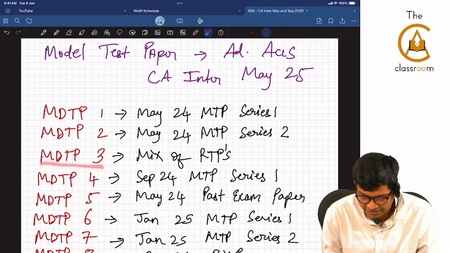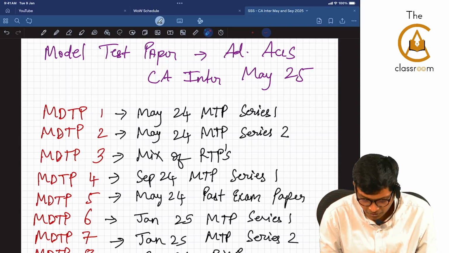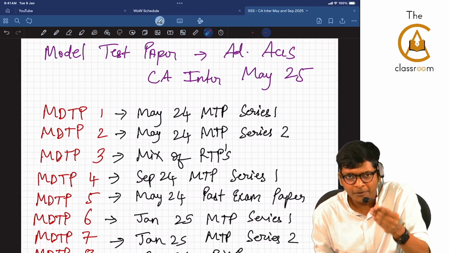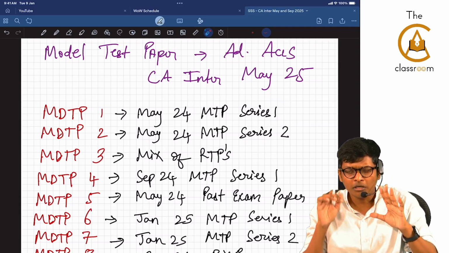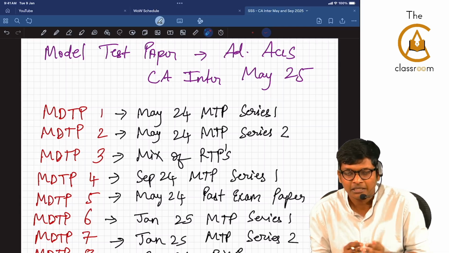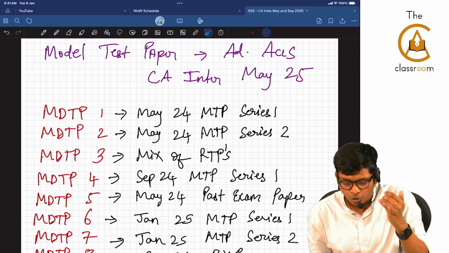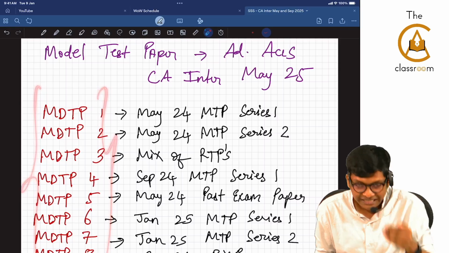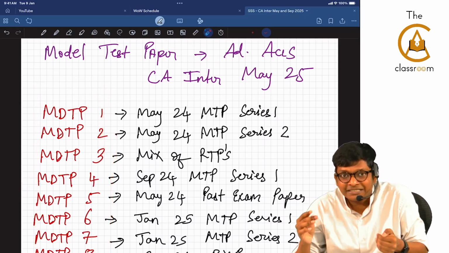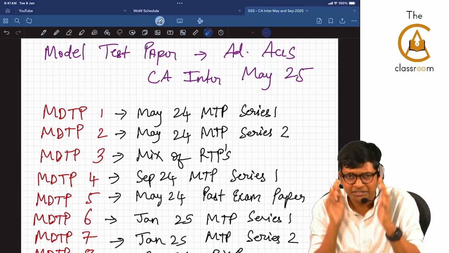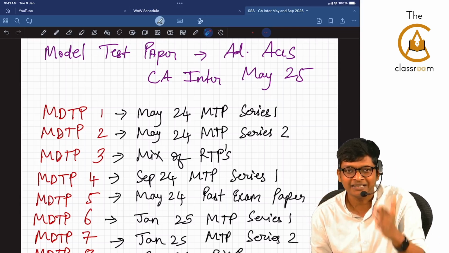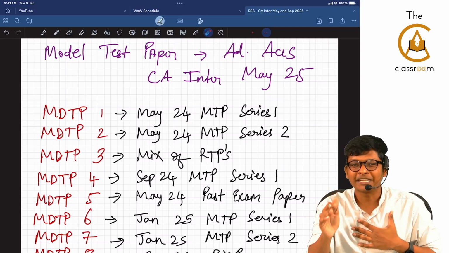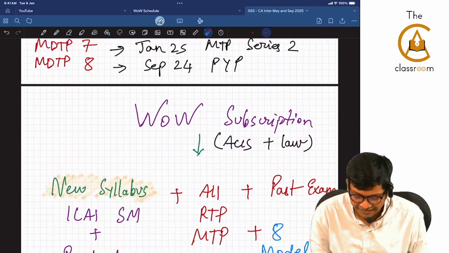Model test paper 3 is a mix of previous RTPs. Model test paper 6 is Jan 25, or model test paper 8 is September 24 previous year paper. Hold on, pause this video, take a screenshot of this. But you will not have time to go and refer to all these sources. You will not have time to refer to these 8 papers, 8 into 6 subjects, whatever the number comes, that many question papers. Who has the time, man? Daily one paper you solve itself, it's a trouble for you. So you don't have to take the stress. We faculties will take the stress for you.